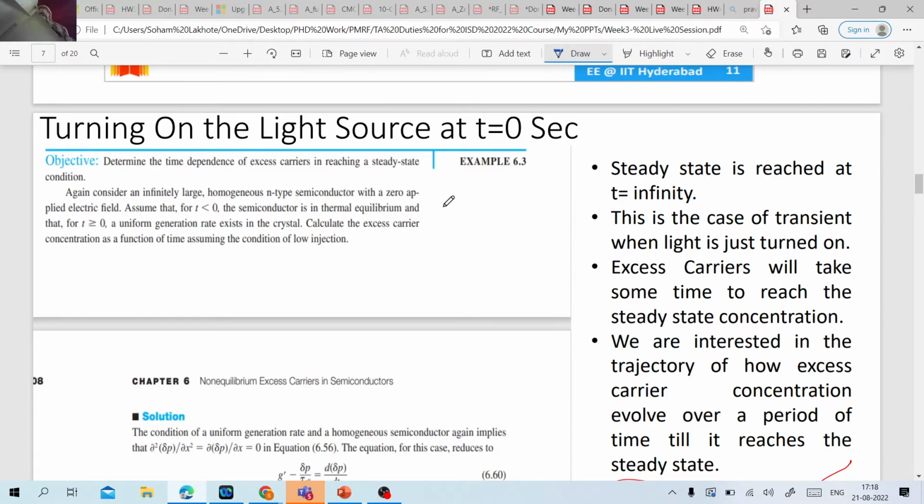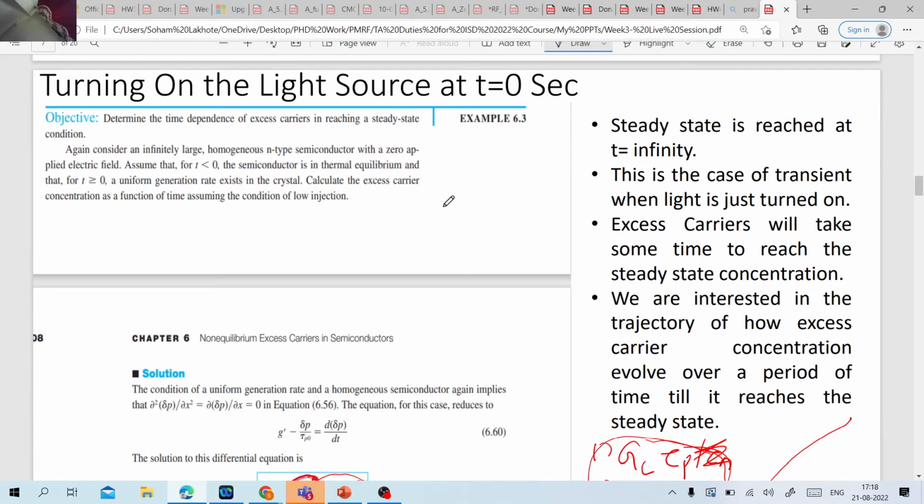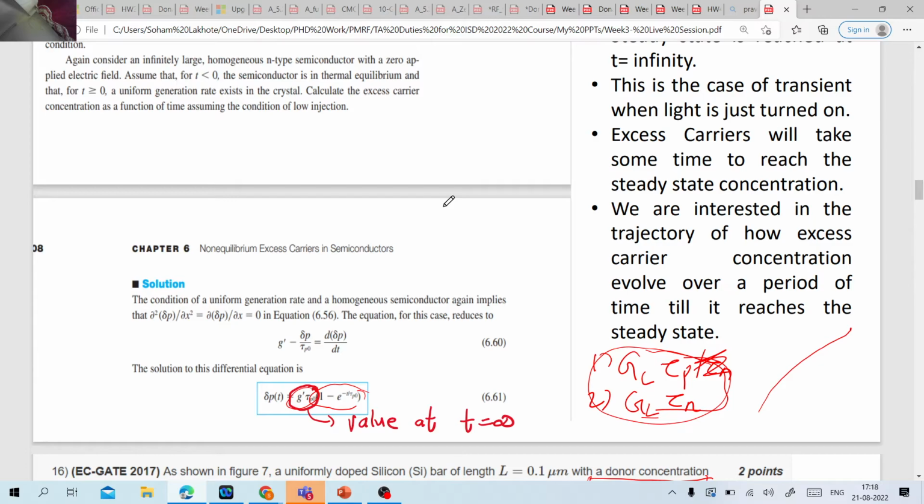But what happens if I do the opposite? If I turn on the light at t equal to 0 seconds, our common understanding says we have an RC circuit with some input. When we stop giving the input, the voltage will start to decay, right? But if I apply the source at t equal to 0, that means I have started charging the RC circuit, correct? So after turning on the light source, we should reach a steady state, correct?